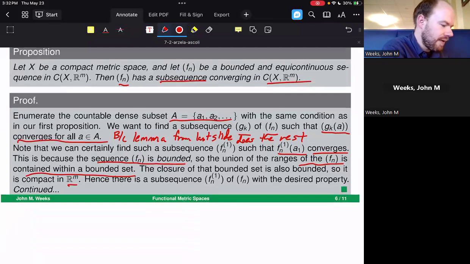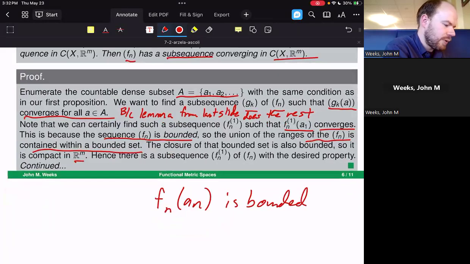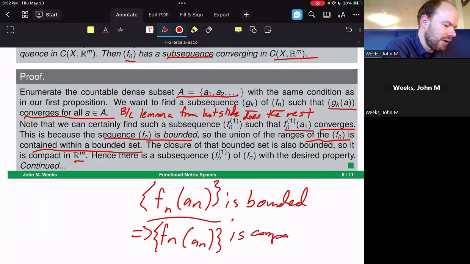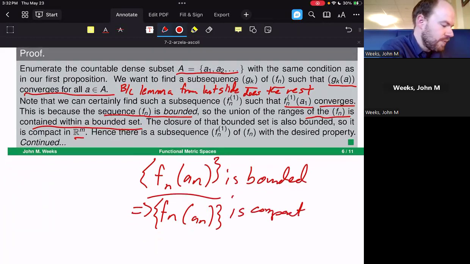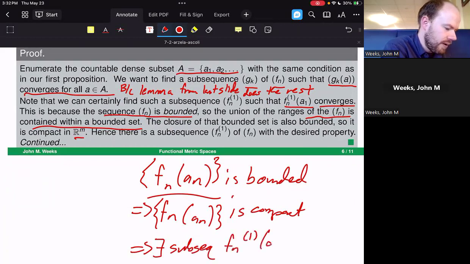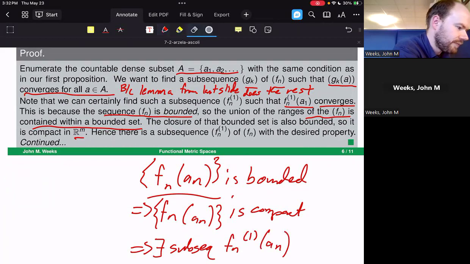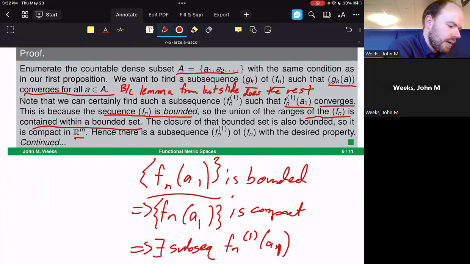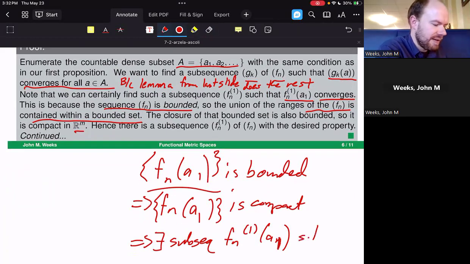So we are able to take the f sub n of a sub 1 values, and look at all of this stuff. And because this is bounded, that's going to imply that the closure of the set of all these f sub n of a sub 1 values is a compact set because it's now closed and bounded inside of Rm, which means there exists a subsequence f sub n of 1 of these a sub 1 such that it converges.